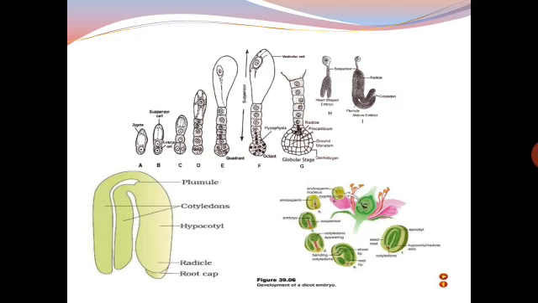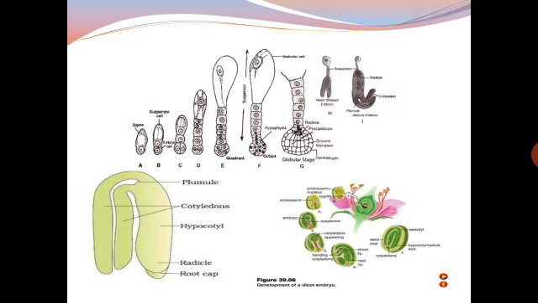Here the development is shown, you can see over here. The zygote divides here, the suspensor cell has been shown, and you can see how it changes to the globular stage and then into the heart-shaped embryo, and finally it forms the mature embryo. As I already explained, in the earlier stages of embryo development there are no fundamental differences between embryos of dicot and monocot, but marked differences are noted in the later development.